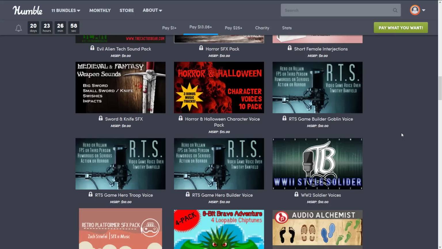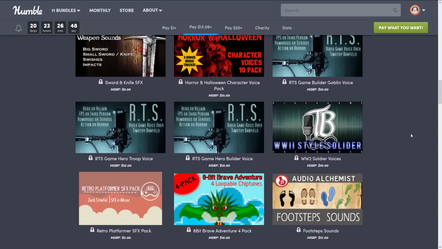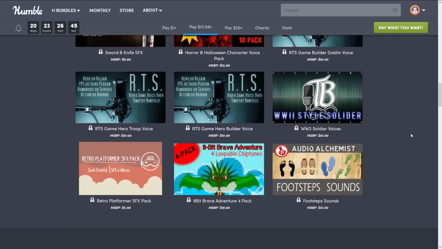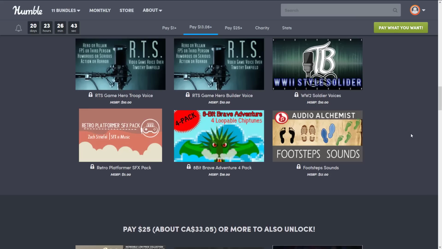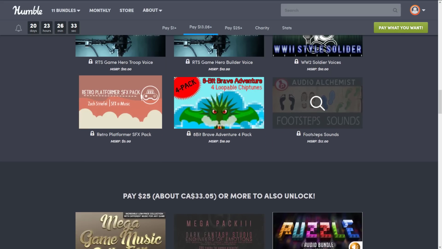The medieval and fantasy weapon sounds, including things like big sword, small sword, knife, swishes, and impacts. Horror and Halloween character voice packs. Okay, the RTS Game Builder Goblin voice, the RTS Game Hero Troop voice, the RTS Game Hero Builder voice, the World War II Soldier voices, the Retro Platformer SFX pack, the 8-Bit Brave Adventure 4 pack, the Footsteps sounds,